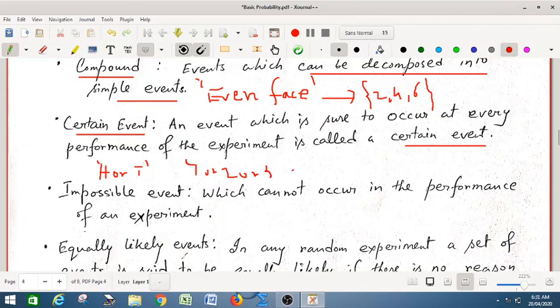So this gives you another example of a certain event, because every time you are doing the experiment, 1 or 2 or 3 or 5 or 6 will happen. Impossible event, which is not possible in the experiment. For example, suppose you are throwing a die and you are getting 7, that is not possible. So that is an impossible event.